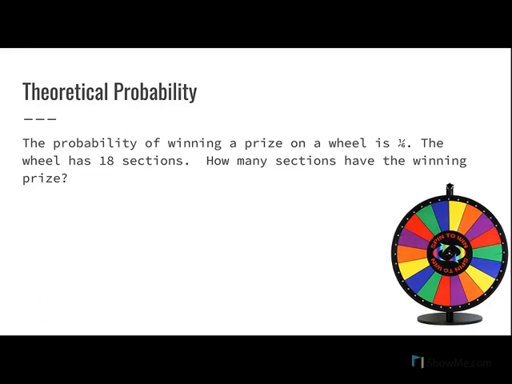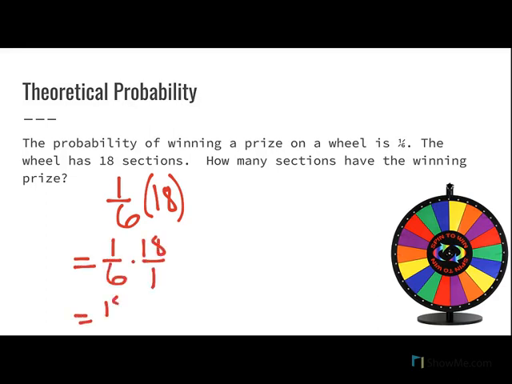If I have a 1 in 6 chance, and there are 18 total sections, what I can do is multiply these together. I could rewrite 18 as 18 over 1. So this would be 18 over 6, which is 3. So I have 3 sections that have a winning prize.